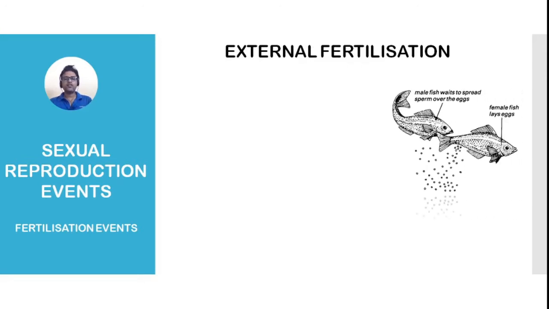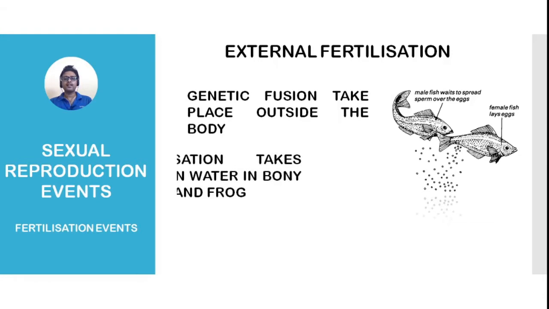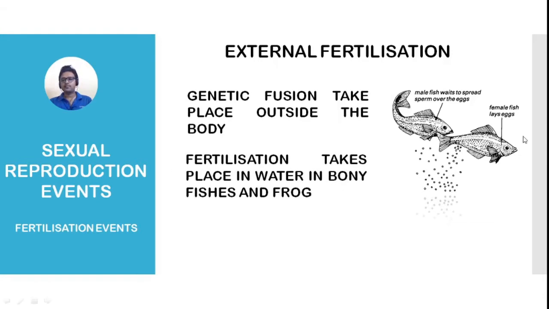In case of external fertilization, male and female gametes fuse outside the body. It is mainly seen in bony fishes and frogs. You see in this picture, this is the female fish and this is the male fish. They liberate their gametes in water and now these gametes fuse and form the zygote in water. So this is external fertilization.